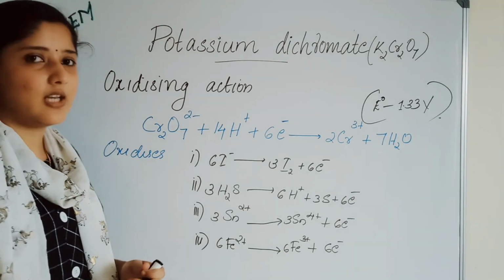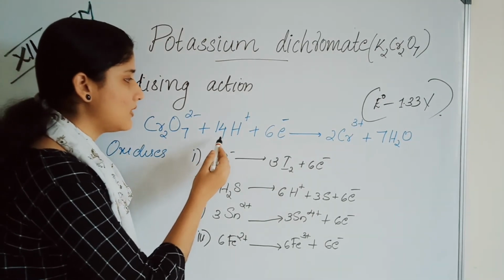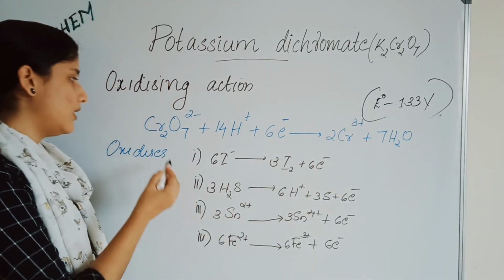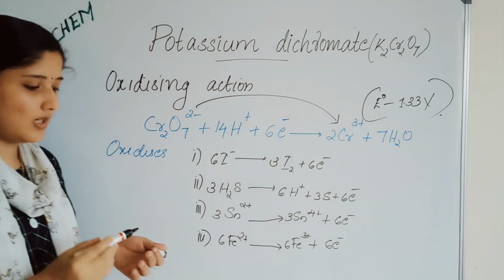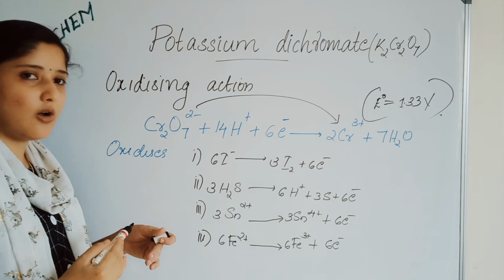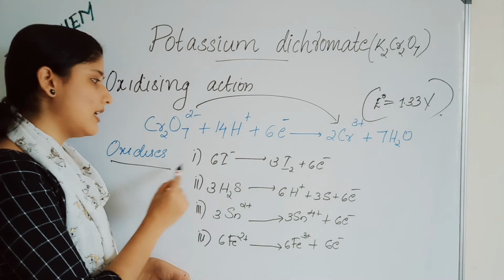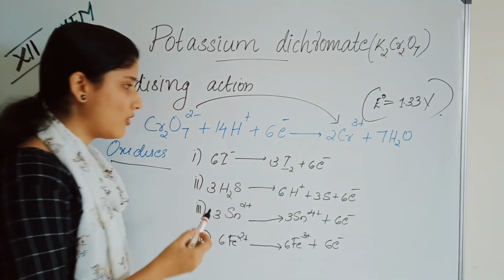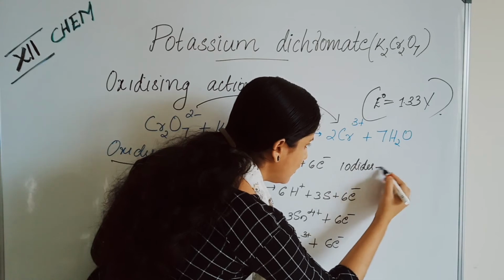Now let's look at the oxidizing action of potassium dichromate. That is Cr2O7 2- plus 14H+ plus 6 electrons will give 2Cr3+ plus 7H2O. That is Cr2O7 2- gets converted into 2Cr3+. The standard electrode potential value of this is 1.33 volt. This is the oxidizing action of Cr2O7 2-, and it oxidizes iodides to iodine. That is 6I- to 3I2 plus 6 electrons.